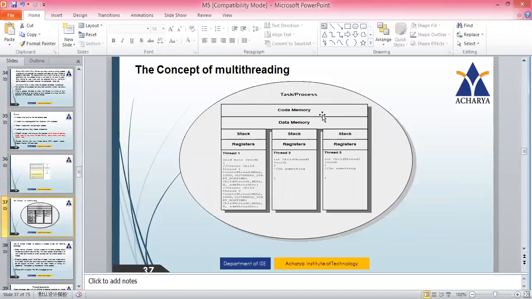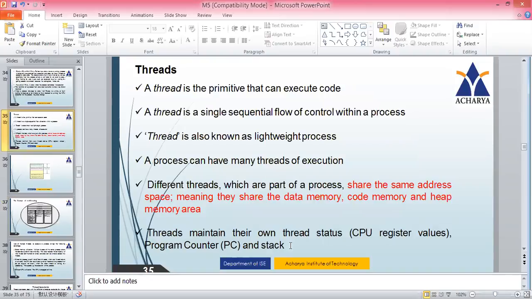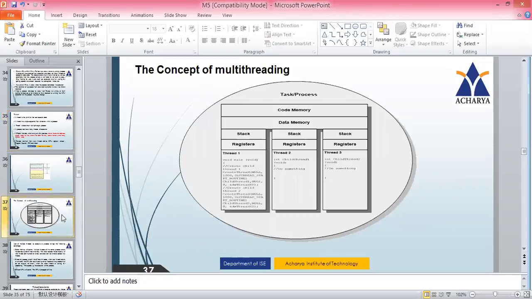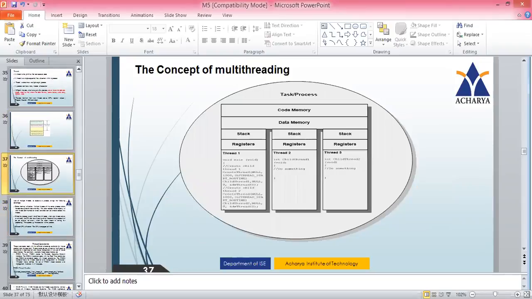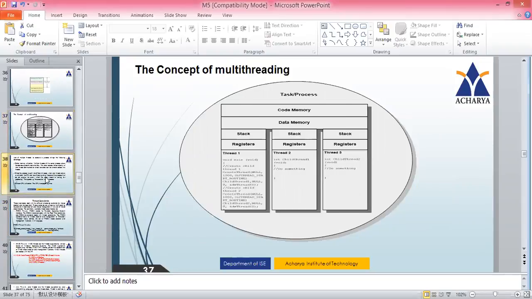The same thing you can see here. Code and data are shared among all the threads, whereas you have a separate stack for thread 1, separate stack and registers for thread 2, separate stack and registers for thread 3. So registers are nothing but CPU registers, the program counter, and those things. So now let's proceed.